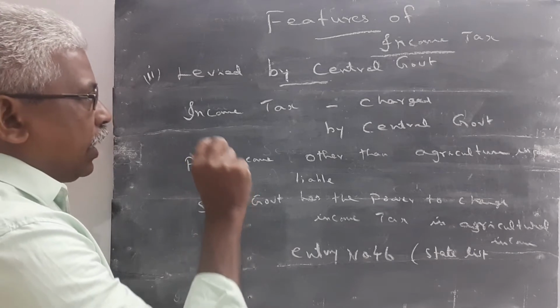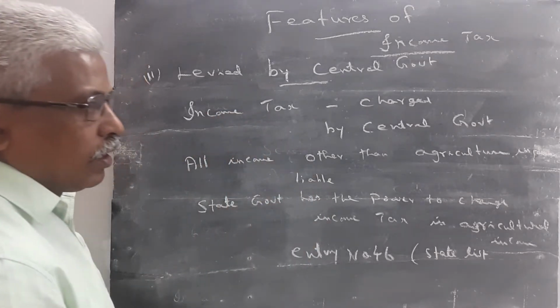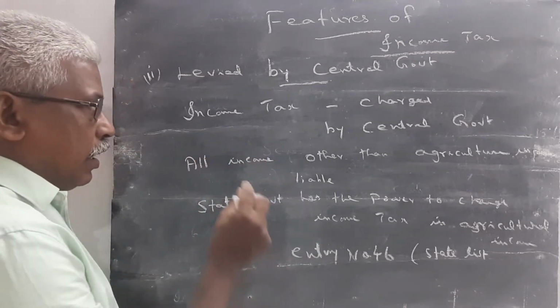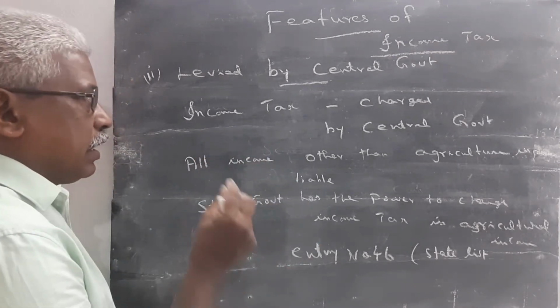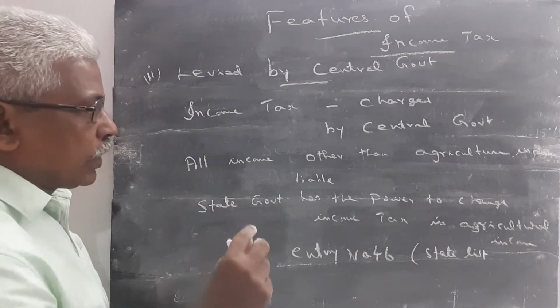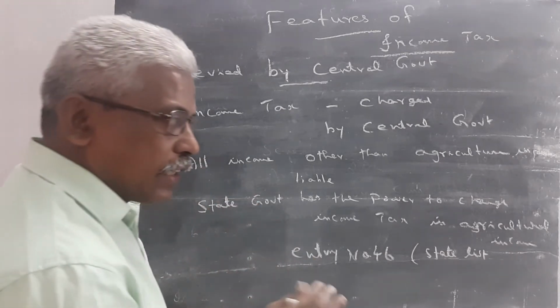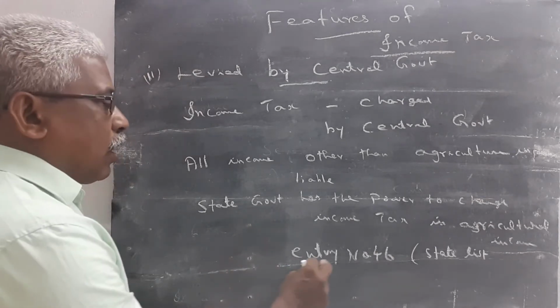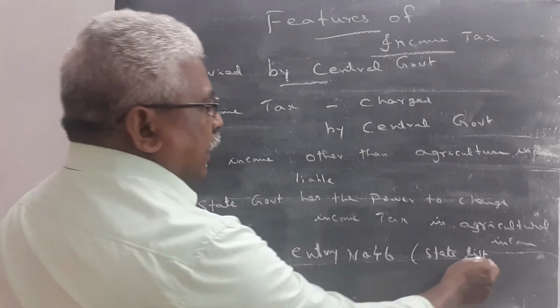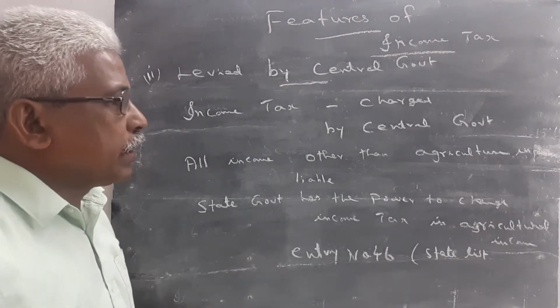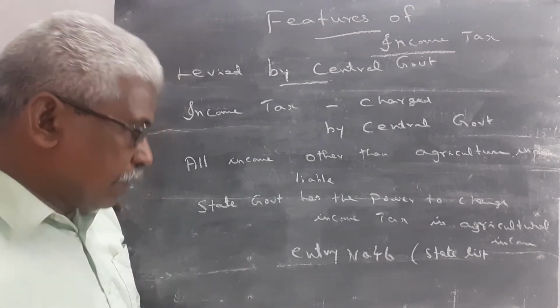Point 1, it is levied as per the constitution. Point 2, it is levied by the central government, which collects tax from all incomes other than agricultural income, while the state government can charge tax on agricultural income under entry 46 of the state list.